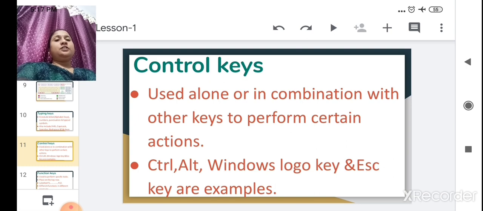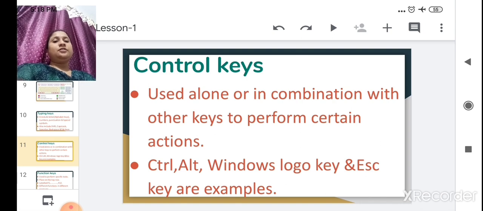These keys are used alone or in combination with other keys to perform certain actions. Control (CTRL), Alt, the Windows logo key and Escape are examples. Control is a shortcut key. Control plus Alt plus Delete.